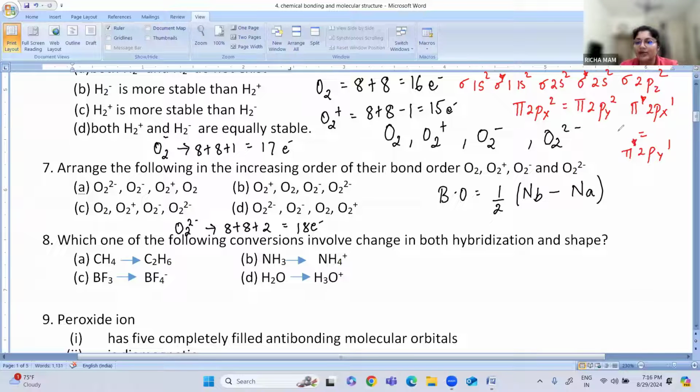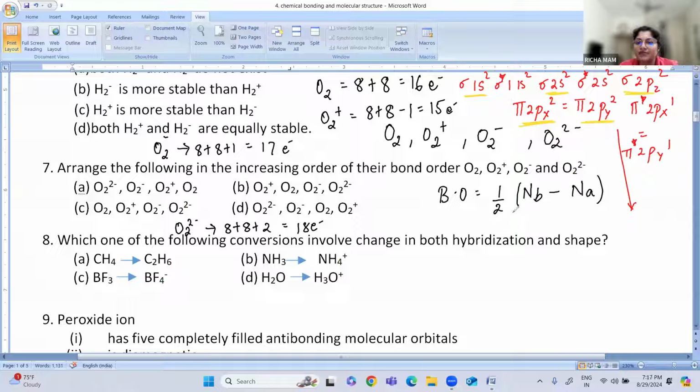Now find out the bonding and anti-bonding. Bonding means the orbitals which will not have a star. Counting, 2, 4, 5, 6, 7, 8, 9, 10.